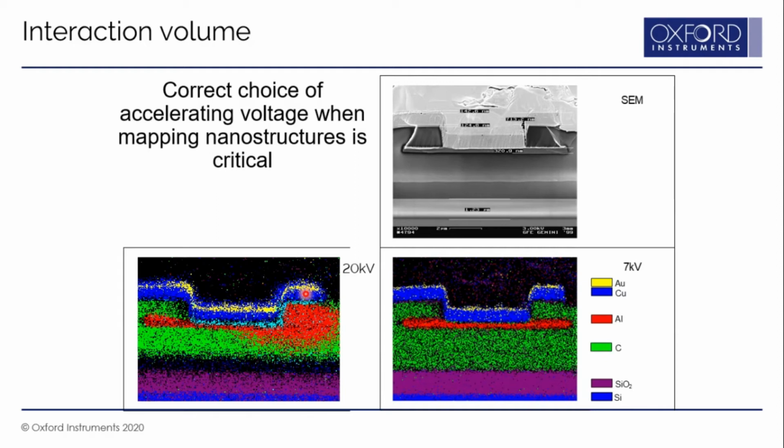Whereas when you reduce the accelerating voltage to 7 kV, the interaction volume also reduces and you get very nice edge resolution in the mapping information. So you can see nice layers of silicon, silicon oxide, carbon, aluminum, copper, and gold. Ideally, if you reduce the accelerating voltage, you can obtain much better analytical information from your sample, and that is the reason why field emission SEMs are getting very popular these days.